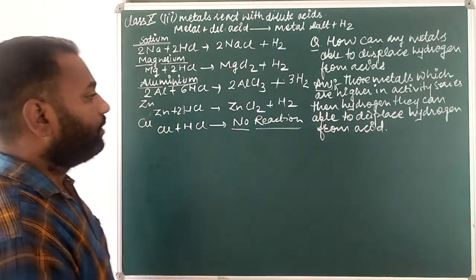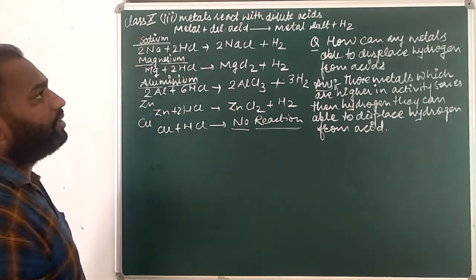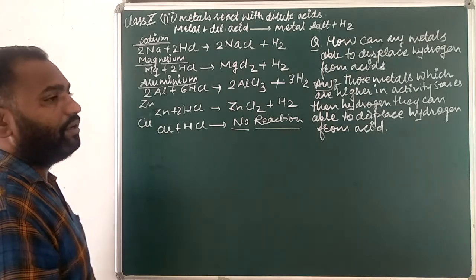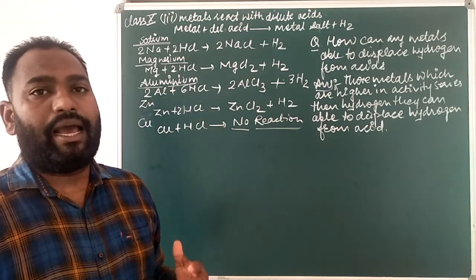Next, sometimes you can see other dilute acids, like dilute H2SO4 and dilute HNO3.